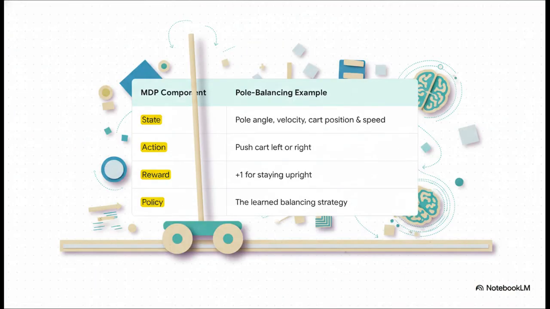We can frame this whole challenge as an MDP. The state, that's the pole's angle, how fast it's moving, the cart's position, and its speed. The actions? Simple. Just push left or push right. The reward? You get a little point, a +1, for every single moment that pole stays up. And the optimal policy? That is the perfect, elegant balancing act that the AI learns entirely through trial and error.